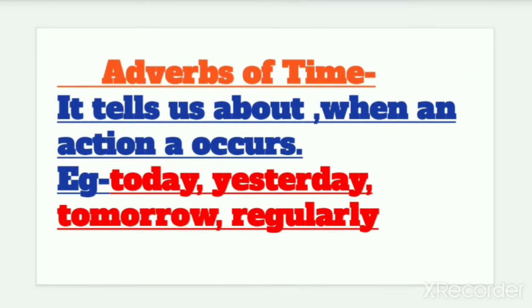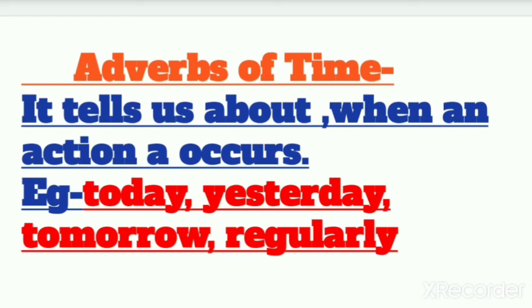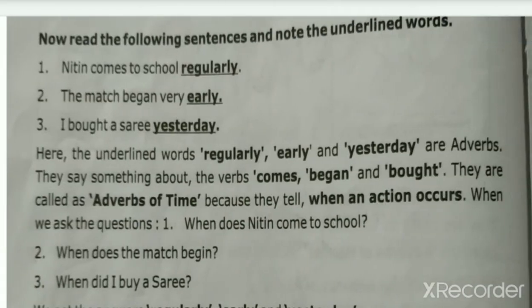Okay, so we have here: Nitin comes to school regularly. How is Nitin coming to school? He is coming regularly. It is showing the when. When is he coming? Every day, regularly. The match began very early. I bought a sari yesterday. When did she buy? She bought yesterday.